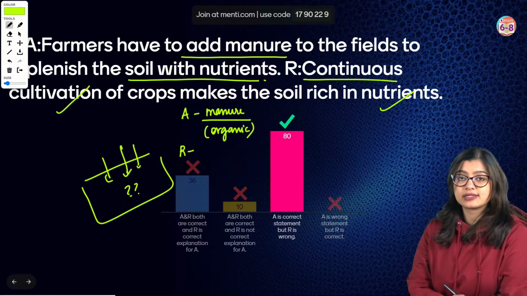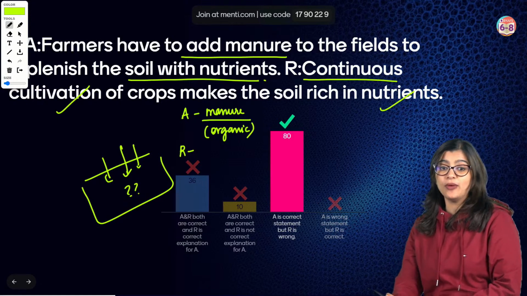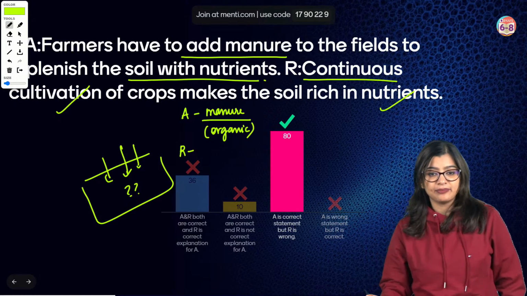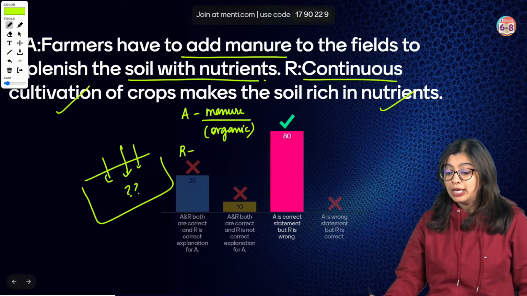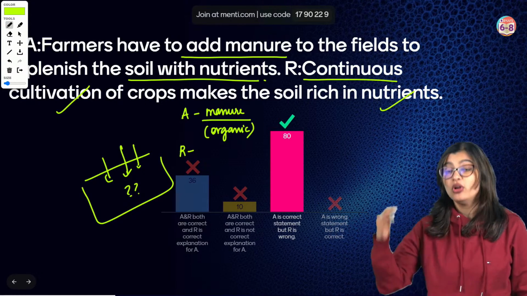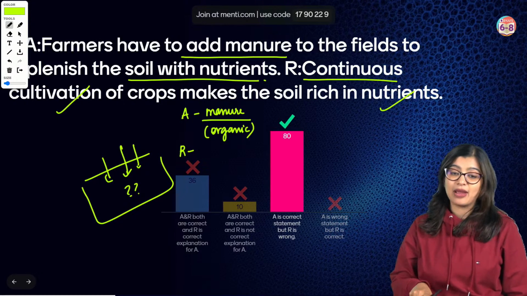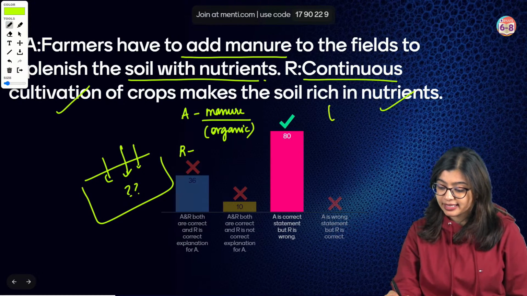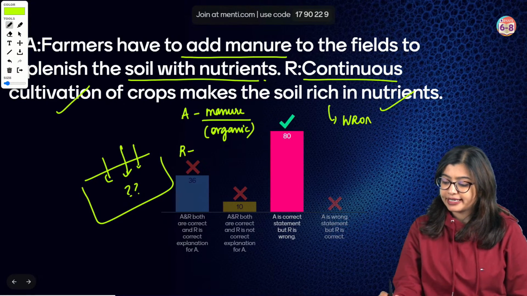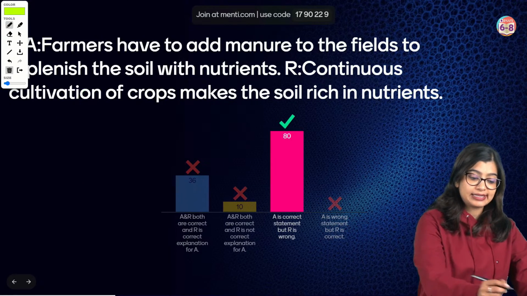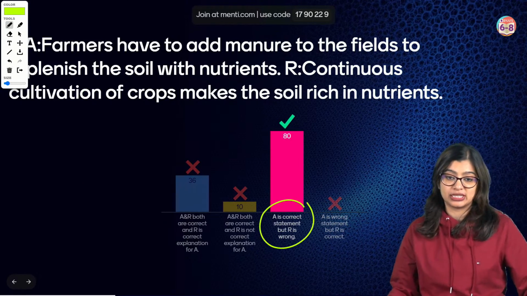No, that is not the case, because the more crops I grow, the more nutrients get utilized. Which is why we see that this reason is wrong. The reason statement is false, right? Which is why in this case, the correct answer is option C.